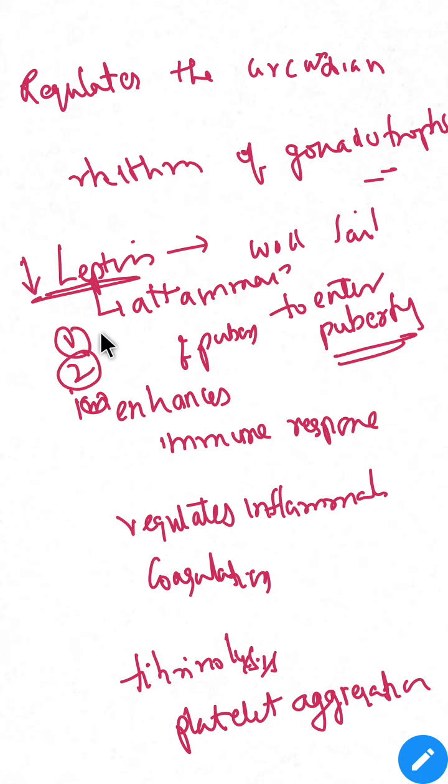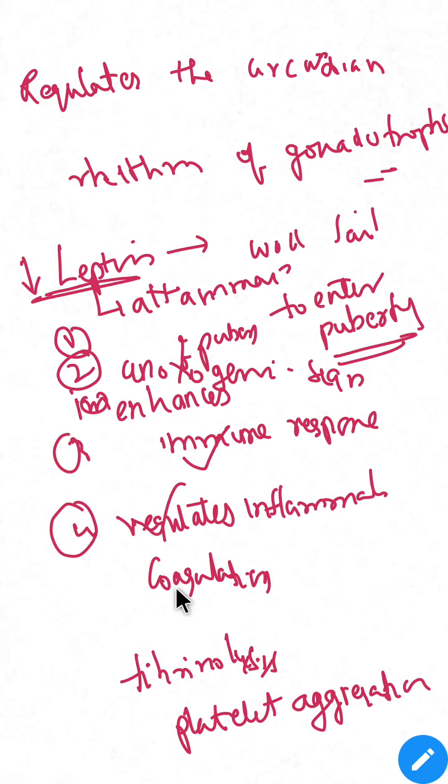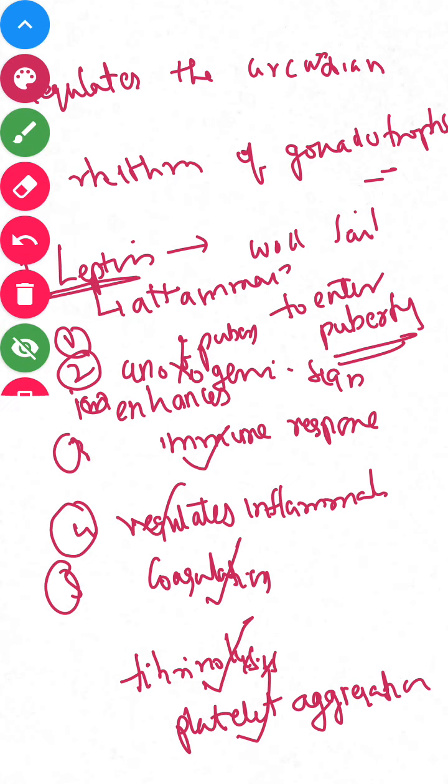And second, as I told you, it sends anorexigenic signals to the hypothalamus. Third, it enhances immune response. Fourth, it regulates inflammation. Fifth, it regulates coagulation, fibrinolysis, and platelet aggregation. These are the important functions. So let me discuss it in brief.